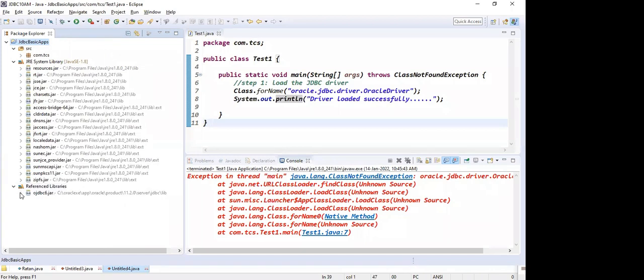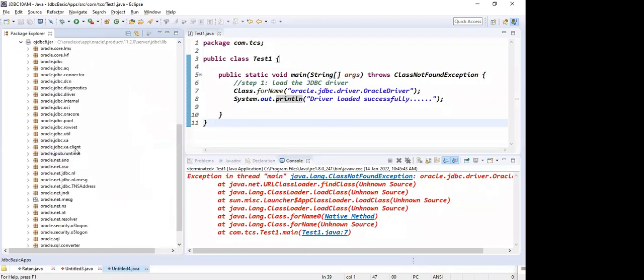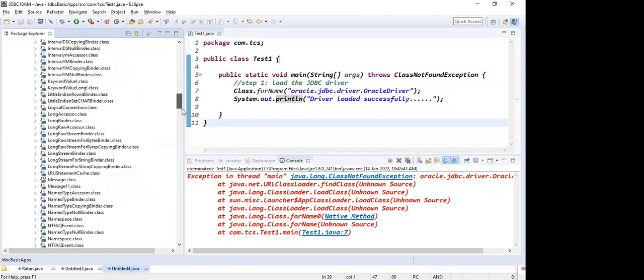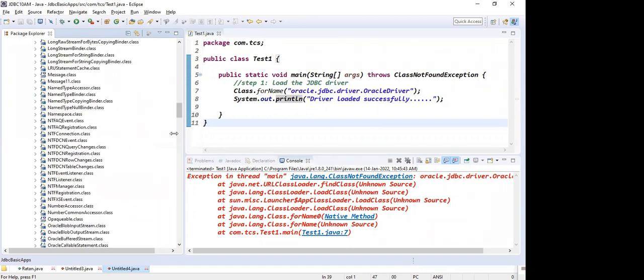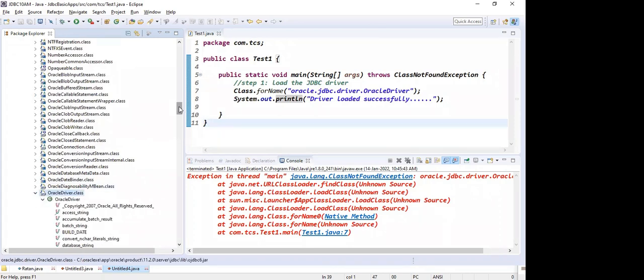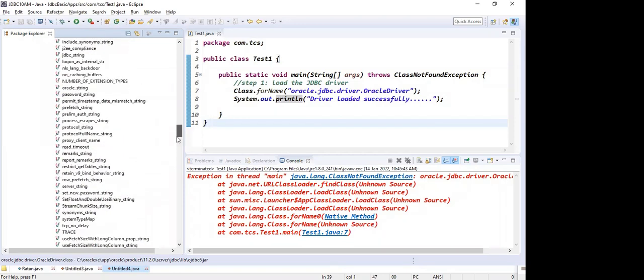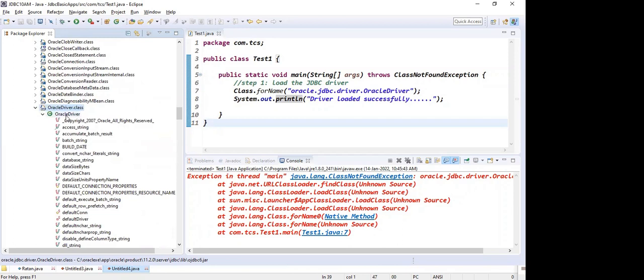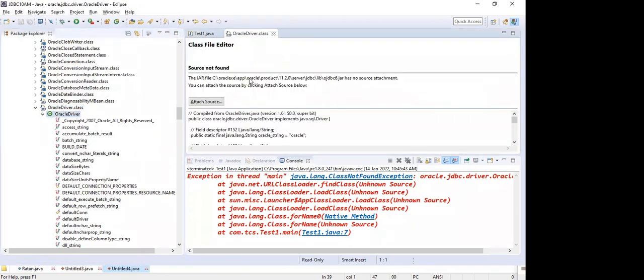Here, ojdbc6 is a jar file, right? oracle.jdbc.driver is the package. Here we can find the Oracle driver class name. Where is the OracleDriver class name, guys? This is the OracleDriver class file. This class file contains how many methods? We can see those methods here also. These are all the methods, guys. If you double click on this, so here you can